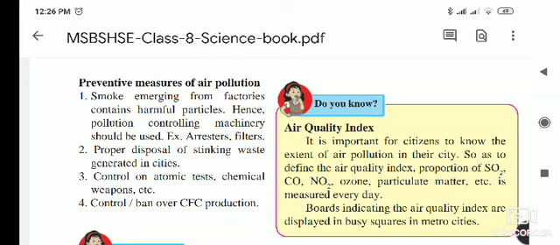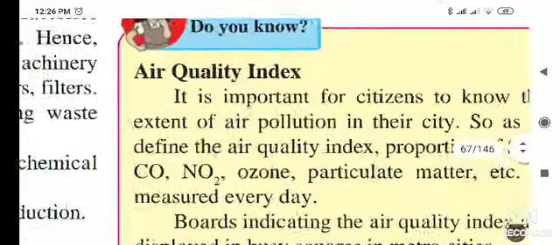And on our level, we can use the public vehicle instead of private vehicles. Otherwise, for air pollution, we should not burn plastic bags and all the waste which is produced in our home. So on our level also, we can control the air pollution.